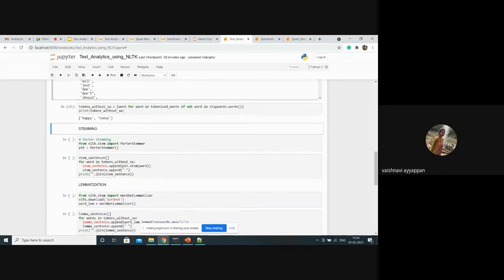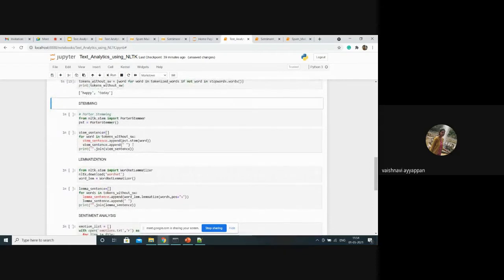Stemming is also one of the techniques used for data cleaning. Let's see the demo for stemming also. For stemming, there are different kinds of stemmers, but I am using the Porter stemmer here. Mostly everyone uses the Porter stemmer. For that, I need to import PorterStemmer from nltk.stem, and I'm using the Porter stemmer functionality and storing it in PST.